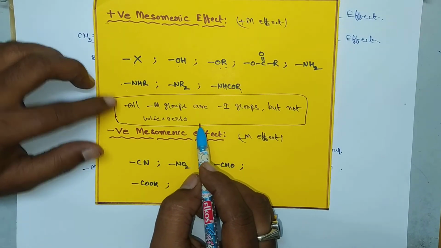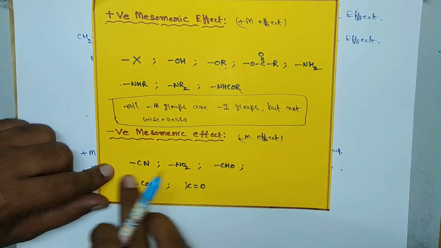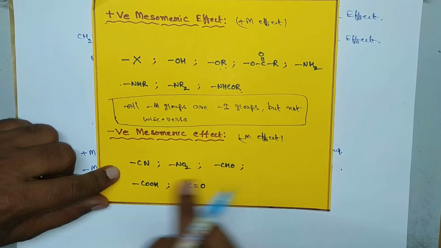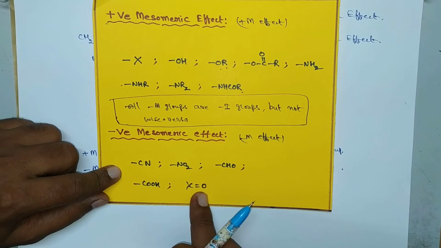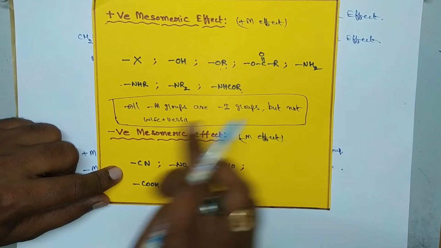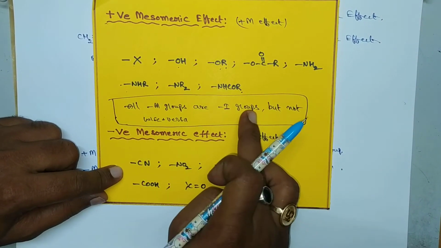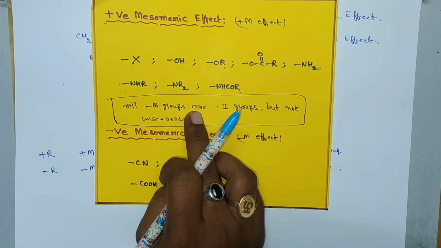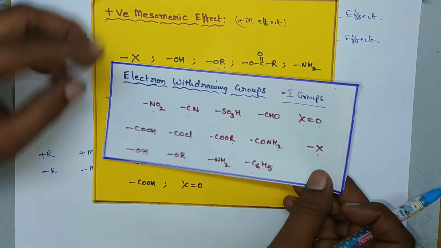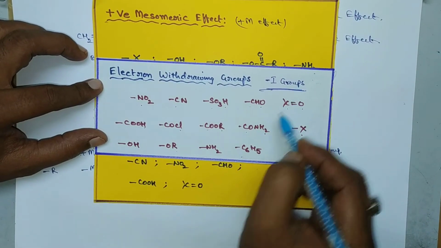That means these are minus M affecting groups, so all these are minus I affecting groups, negative inductive affecting groups. But not vice versa, means not all minus I affecting groups are minus M affecting groups. So if you take the minus I affecting groups, here are examples.